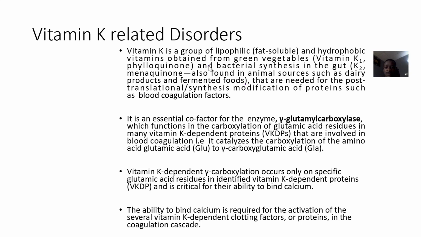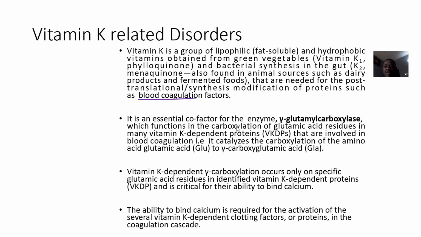They are also gotten from bacterial synthesis in the gut, like K2 MENAP, also found in animal sources such as dairy products and fermented foods. So these are needed for post translational modification of proteins such as blood coagulation factors.